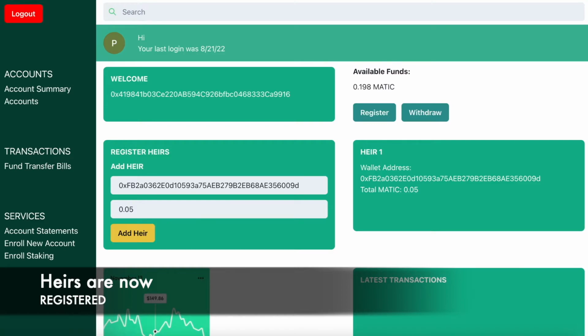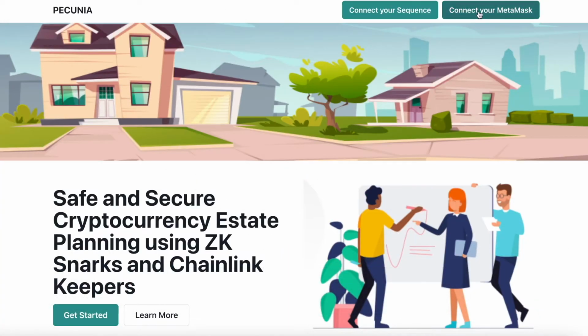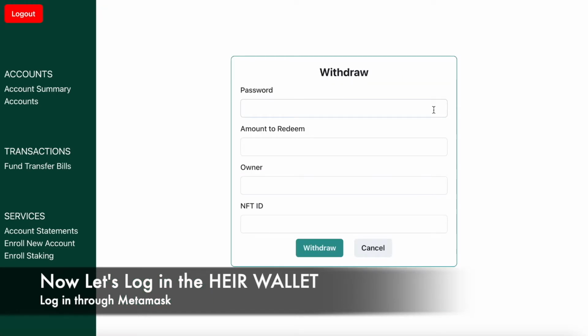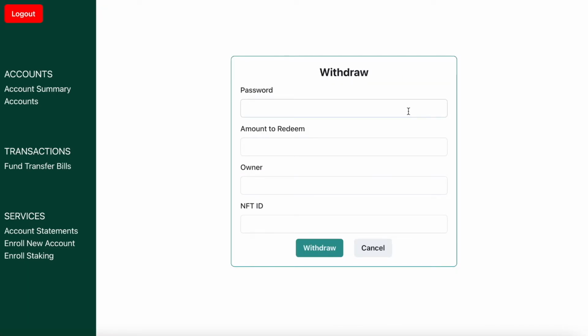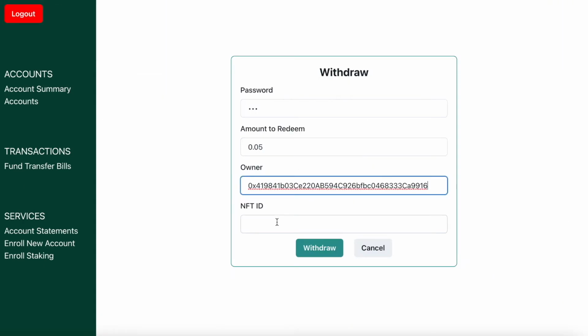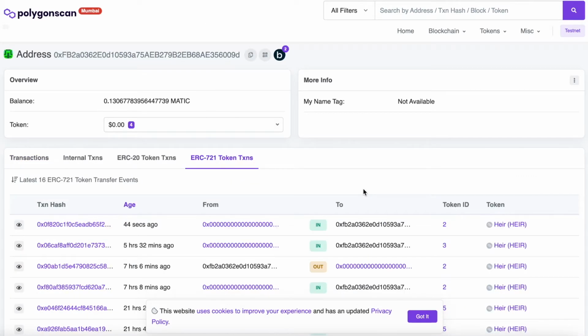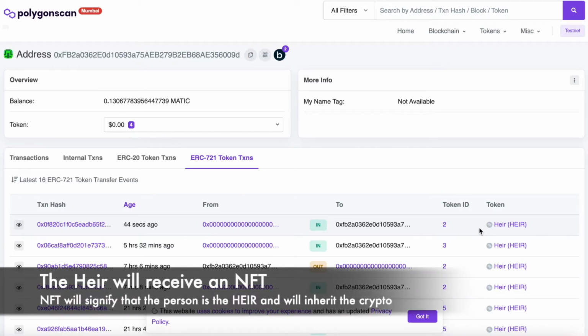If I go back to this wallet and then log in, I can withdraw and then enter the following fields. And for the NFT ID, if I go to PolygonScan and then click on ERC721, you can see that when you assign an heir, that person will receive an NFT which shows that they can inherit the money.